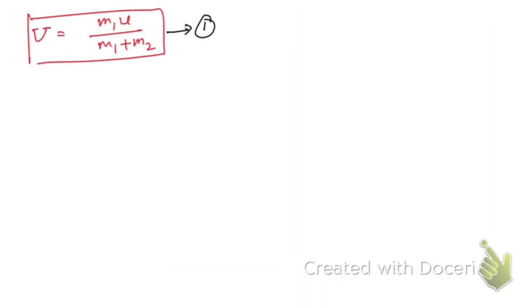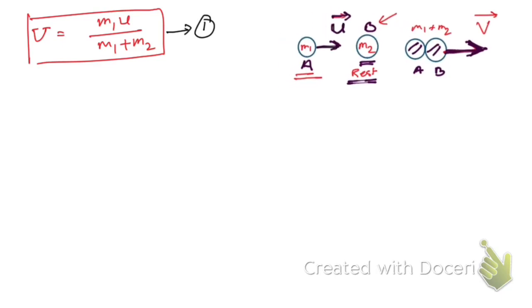Here is the new slide, and I have copied the diagram from the previous slide and placed it here. As it is an inelastic collision, there must be a loss of kinetic energy.